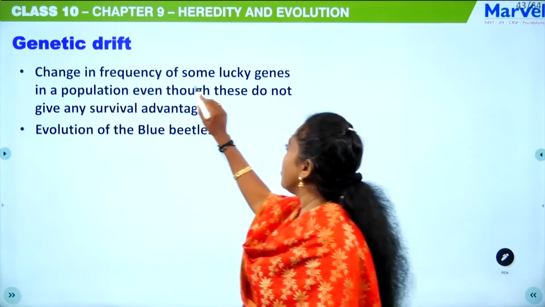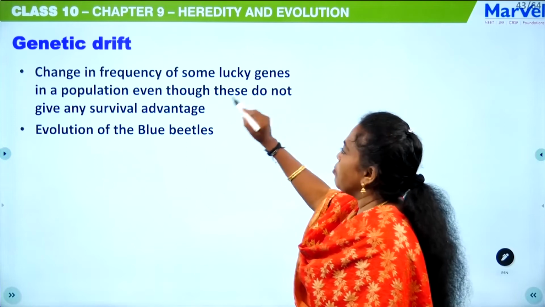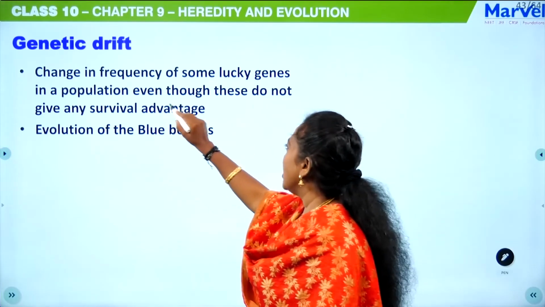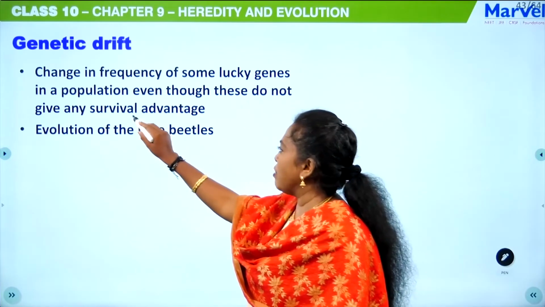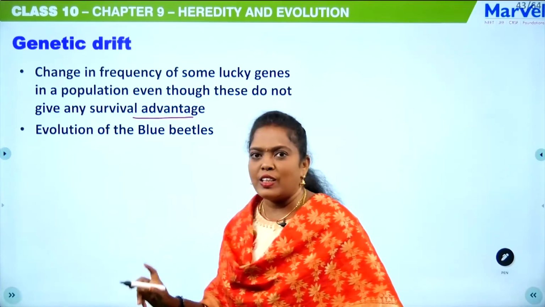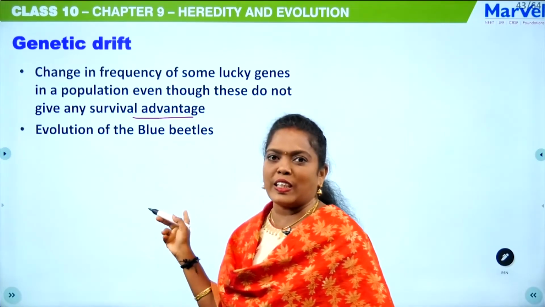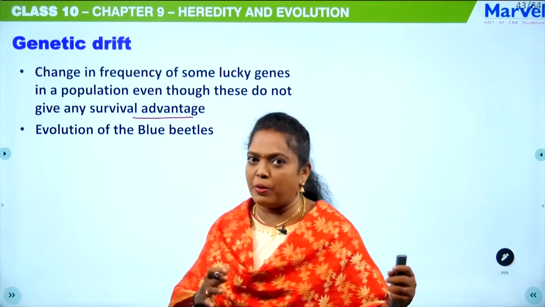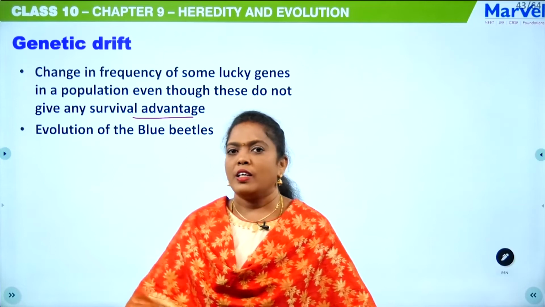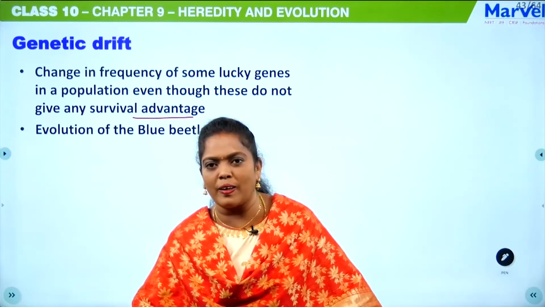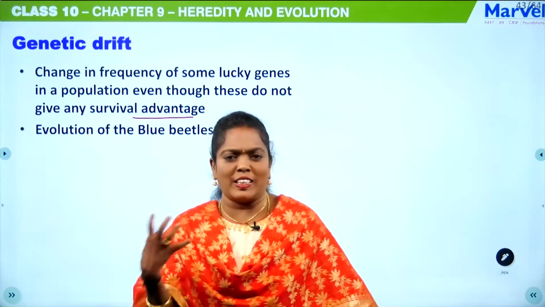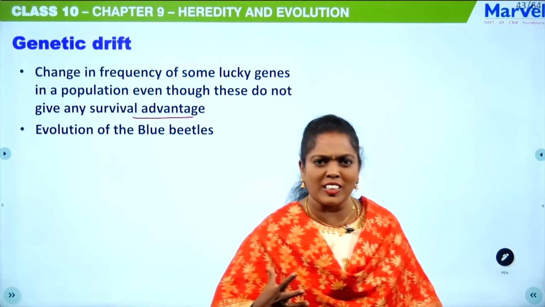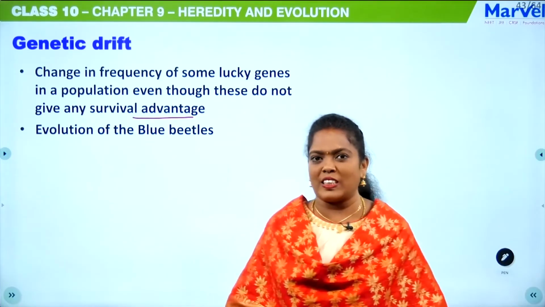Here, the frequency of some lucky genes in a population changes, even though these do not give any survival advantage. We have seen this example also, lucky genes, because there were bushes with red beetles and blue beetles. An elephant stamped on the red beetle. The blue beetle actually doesn't have any survival advantage, but luckily it escaped.